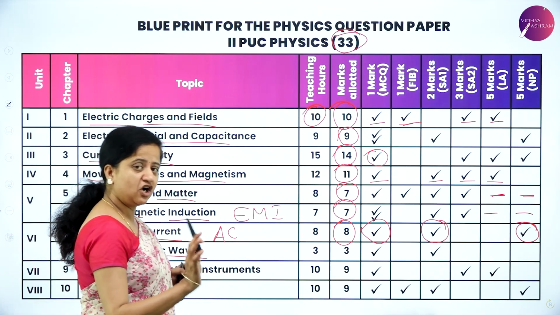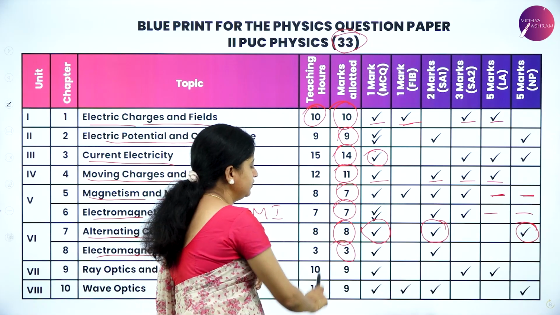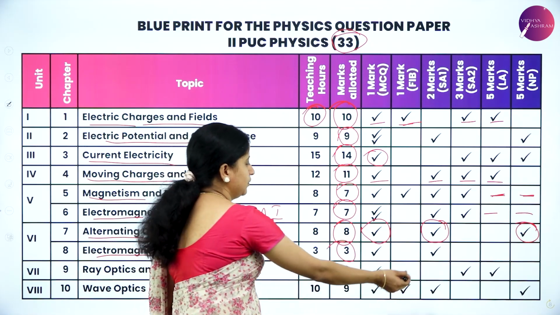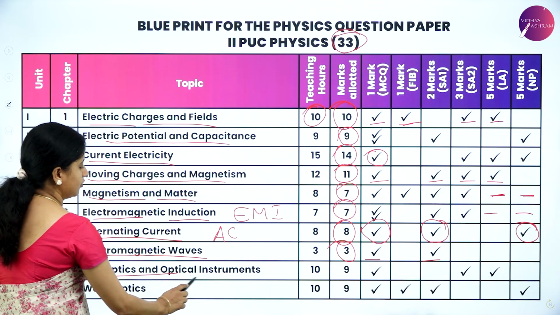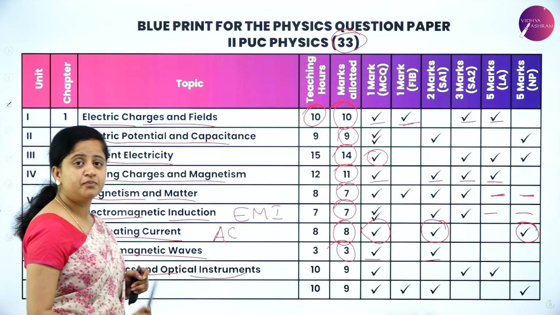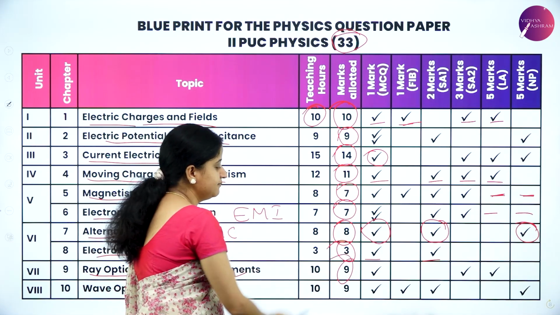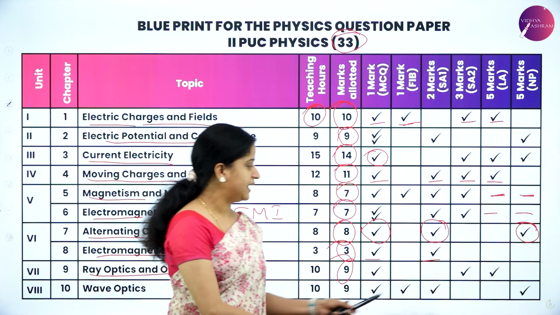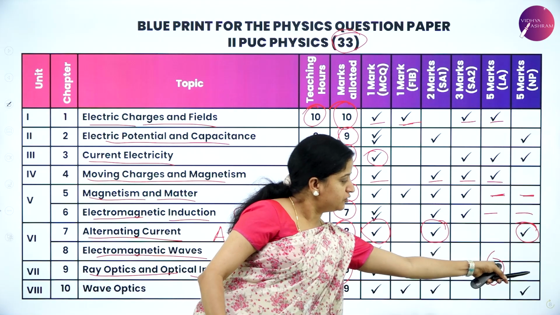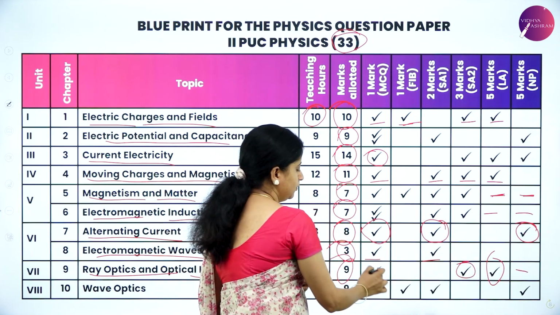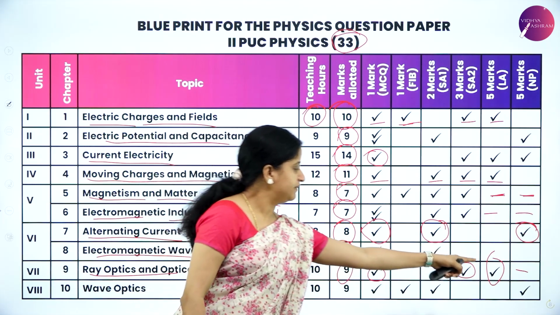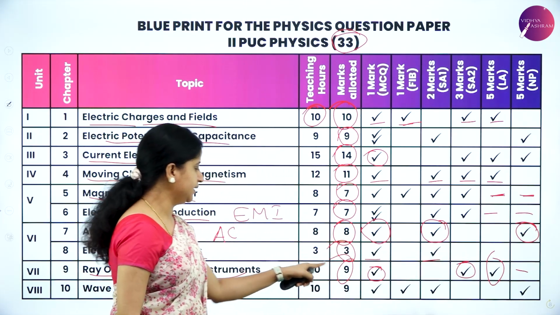So it is the shortest chapter, as I already told you, that's for 3 marks. So you can expect one 2-mark question and one from MCQ. Next we have ray optics and optical instruments. Ray optics and optical instruments is for 9 marks, which means you will be having a 5-mark question, no numerical here, you can plan accordingly, and a 3-mark question, and 1 MCQ. So here 5 plus 3, 8 plus 1, 9.